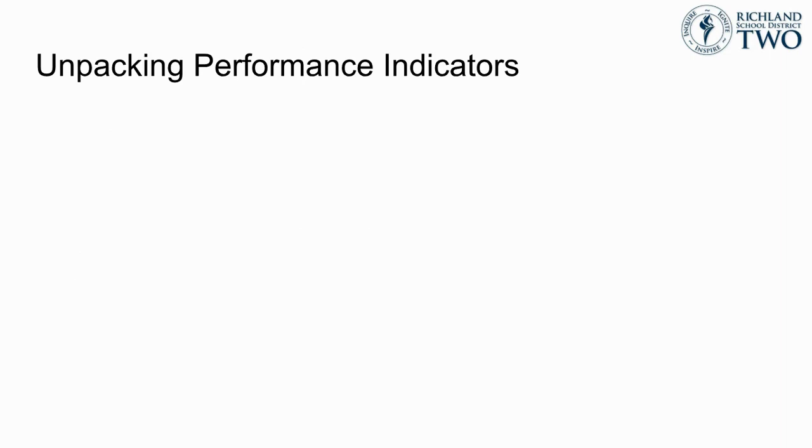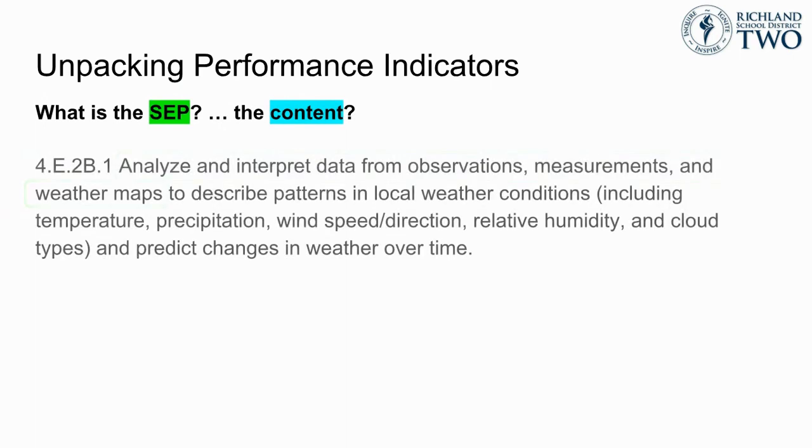Now we are going to practice unpacking some of those hard-to-learn science content performance indicators with an eye towards what this can tell us about not only how we need to be teaching, but how we need to be assessing our students. For each indicator, take a moment to identify the science and engineering practice and the science content defined by the indicator. Go ahead and pause the video if you are working with your peers and try to identify the SEP and the science content.